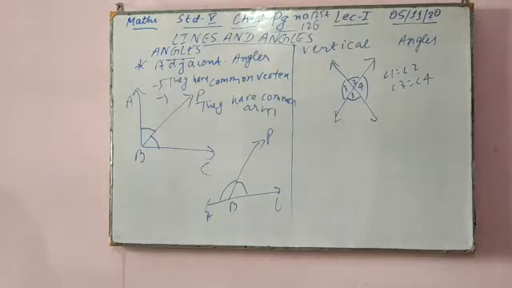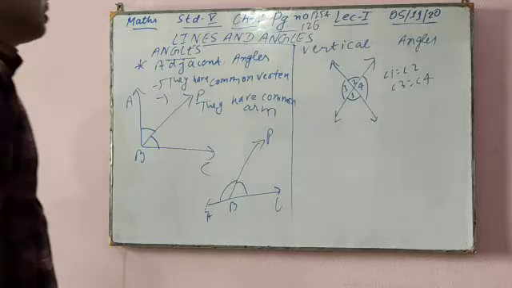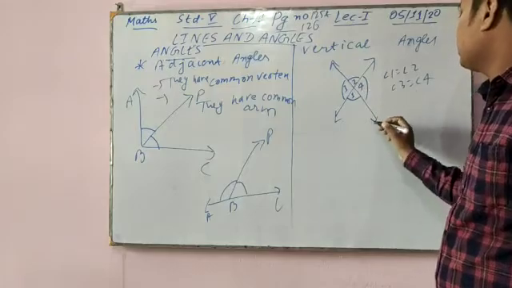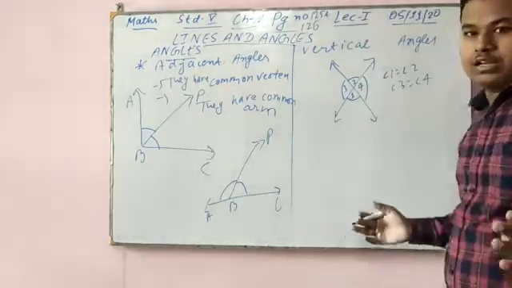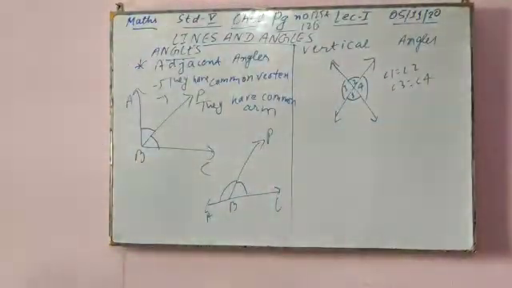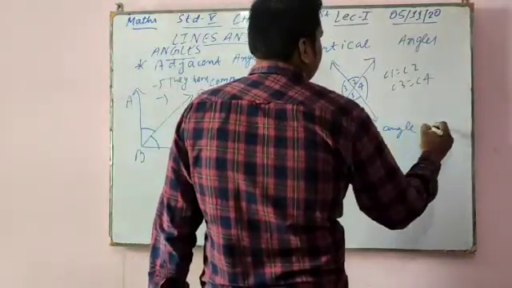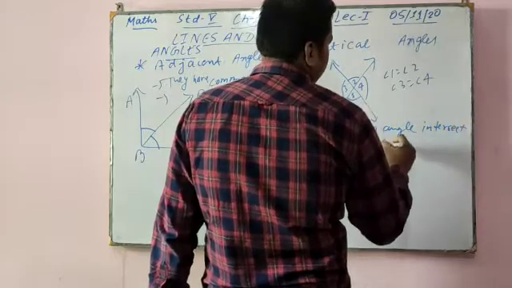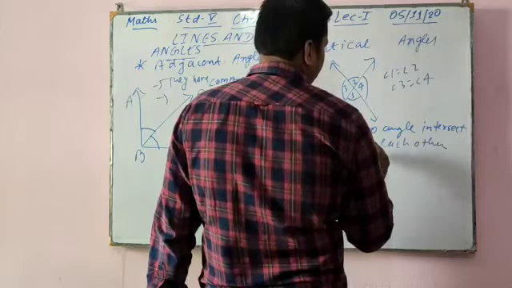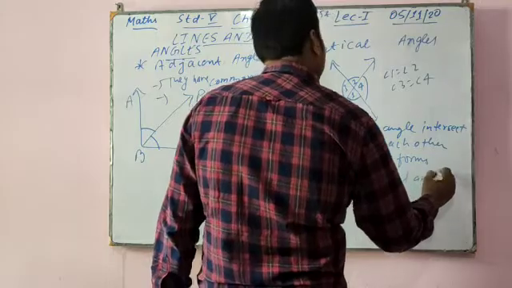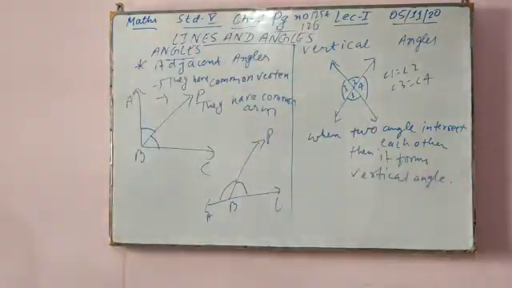And in vertical angles, the non-adjacent angles formed by two intersecting lines are called a pair of vertical angles. When two lines intersect each other, then it forms vertical angles.